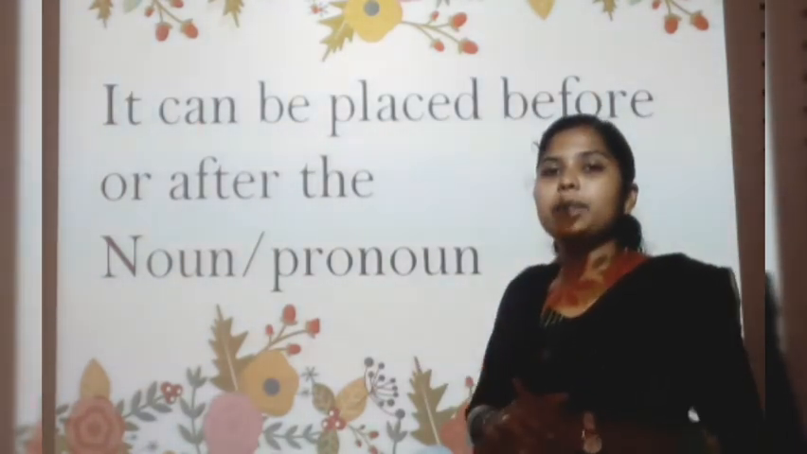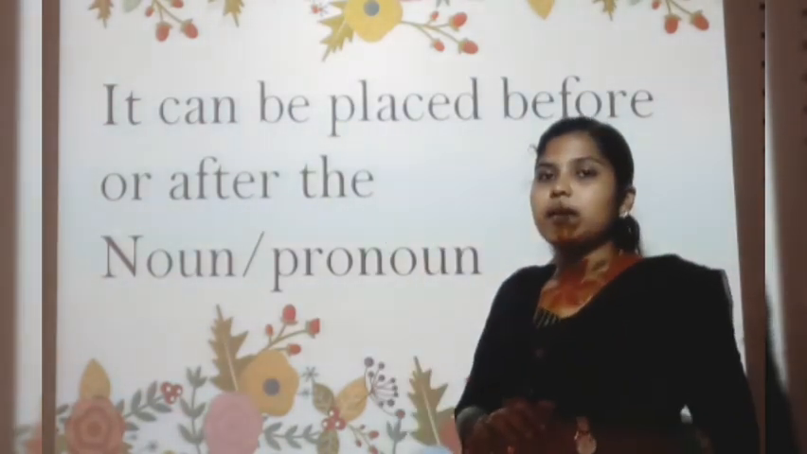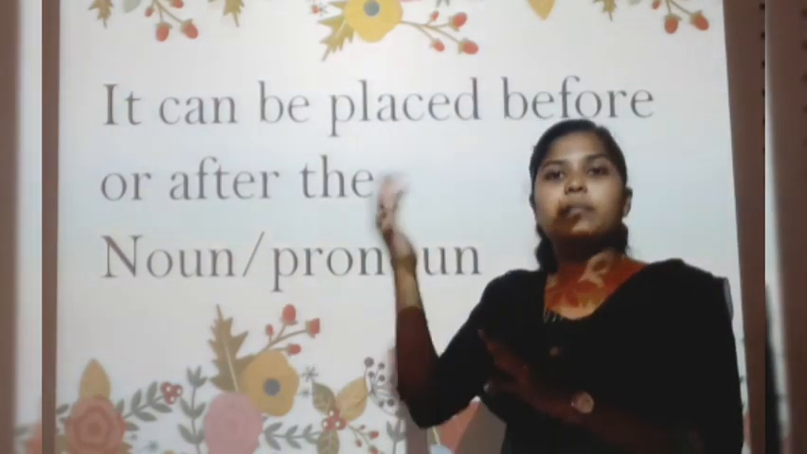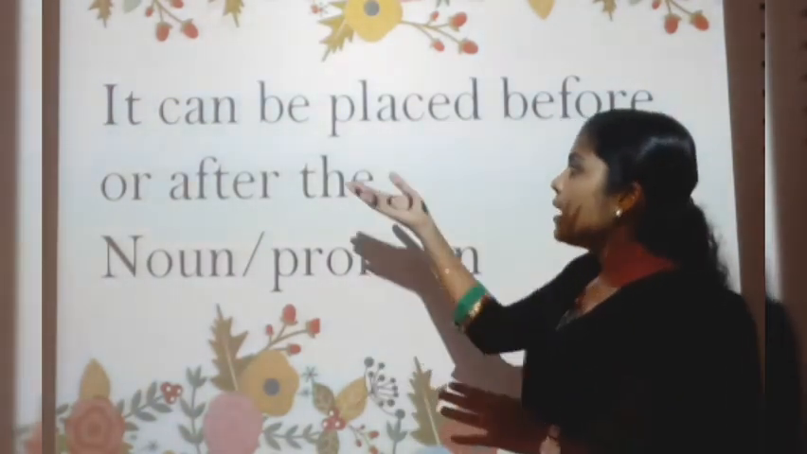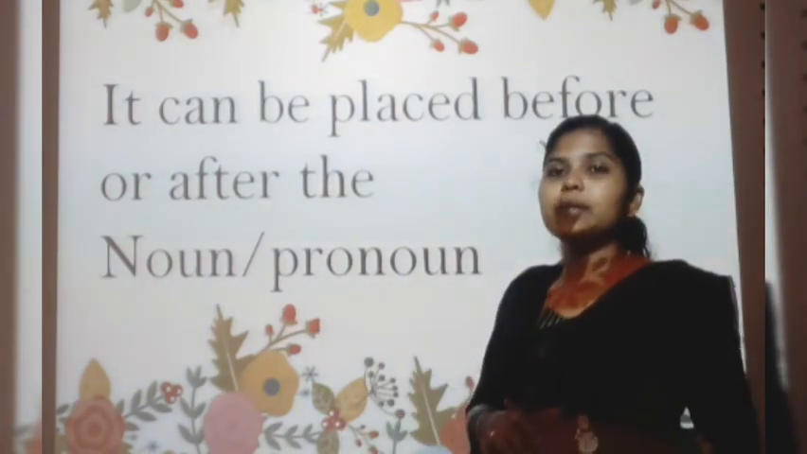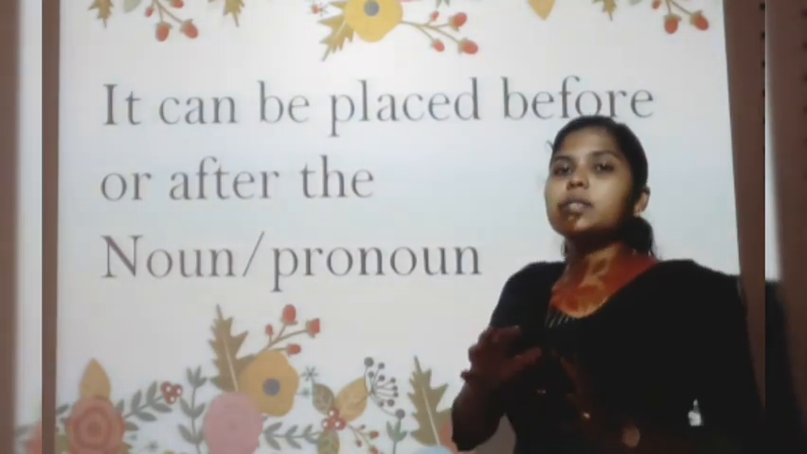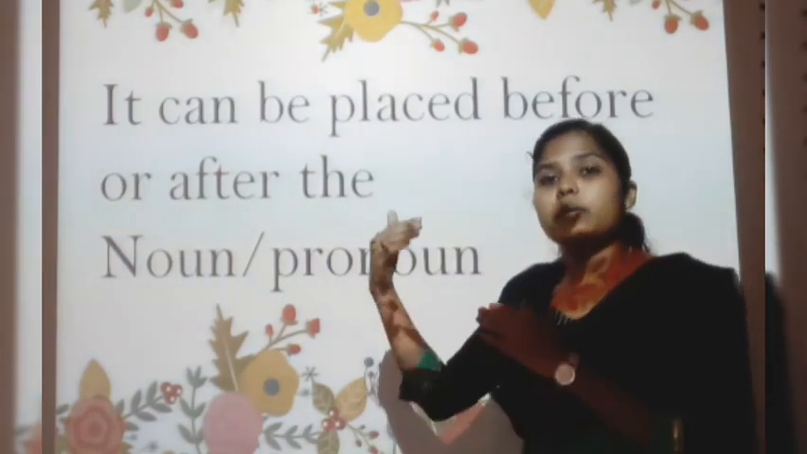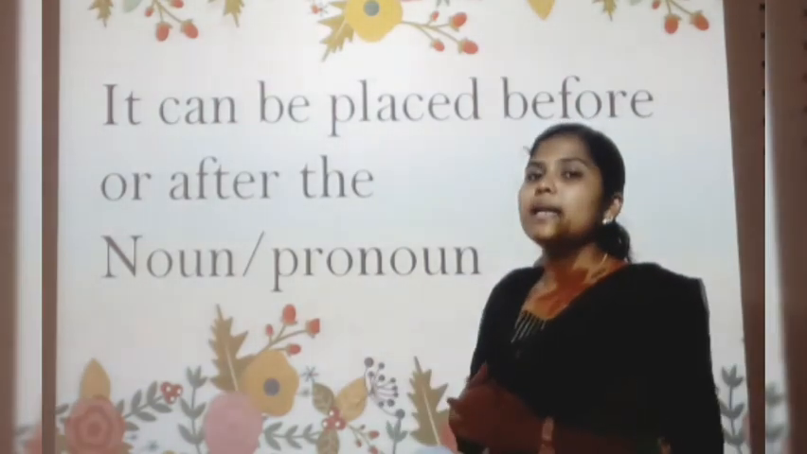Okay. For example, if I say black cat, here cat is a noun. I am adding an adjective before it, that is, black cat. We can also add an adjective after the noun. For example, moon white or snow white. So we can add it before or after the noun or a pronoun in a sentence.